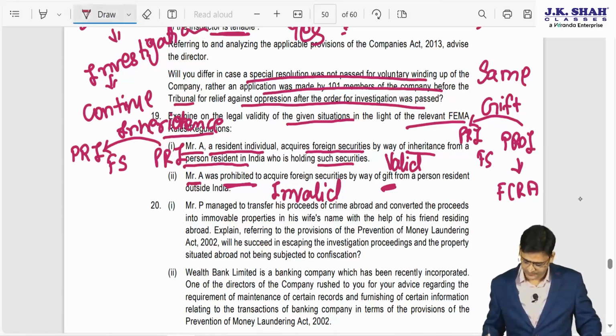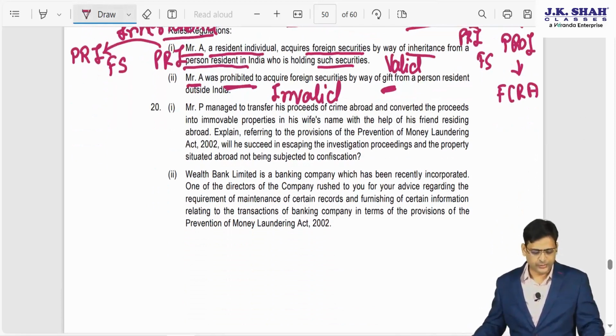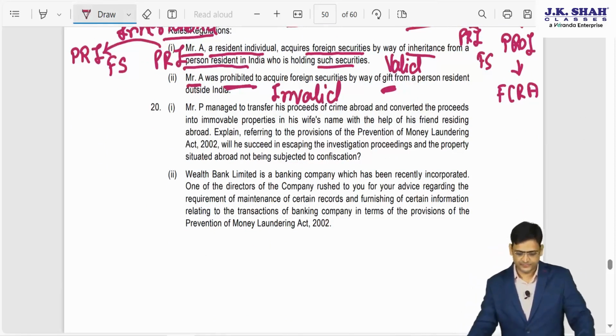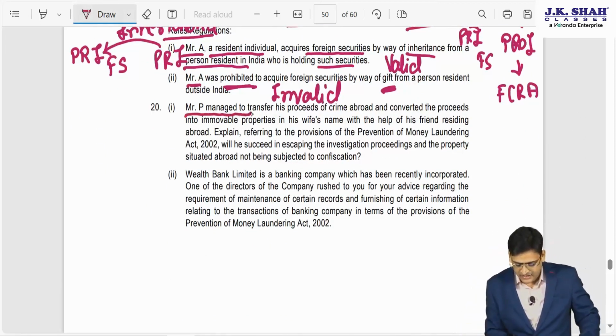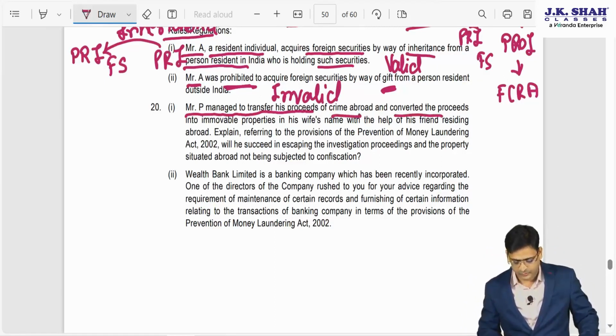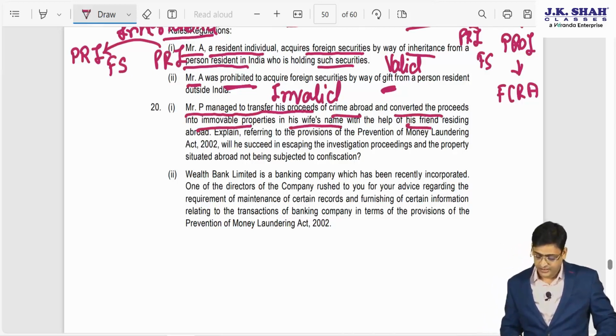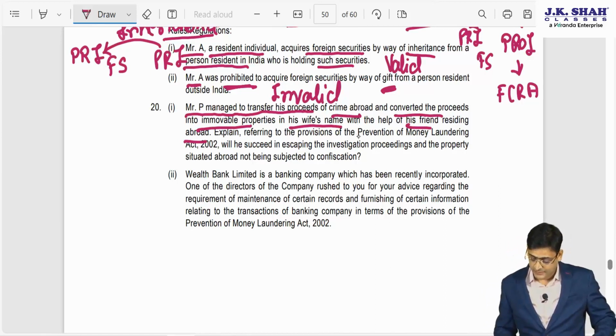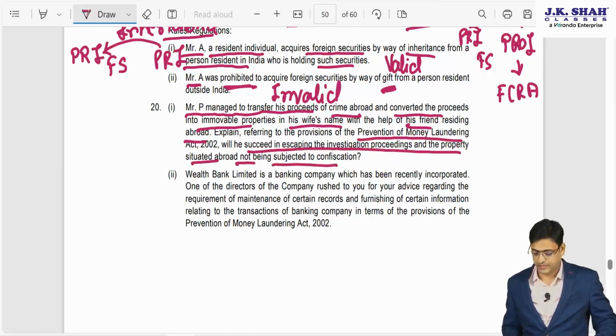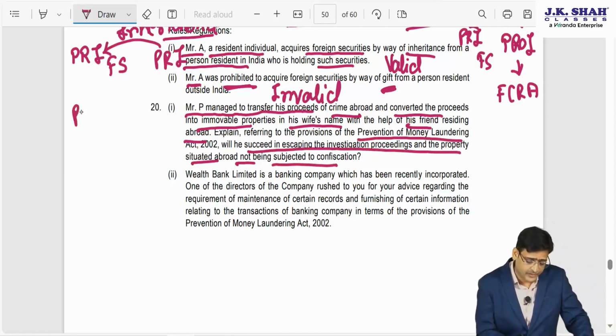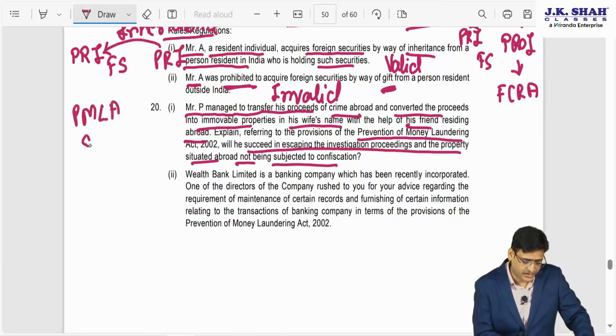Shall we proceed? Now, question 20. Let us understand this. Mr. P managed to transfer his proceeds of crime abroad and converted the proceeds into immovable property in his wife's name with the help of his friend residing abroad. Explain with reference to PMLA, will he succeed in escaping investigation, with property situated abroad not being subject to confiscation? This will be hitting two sections, PMLA section 57 and section 60.